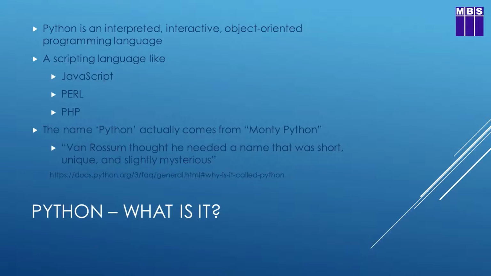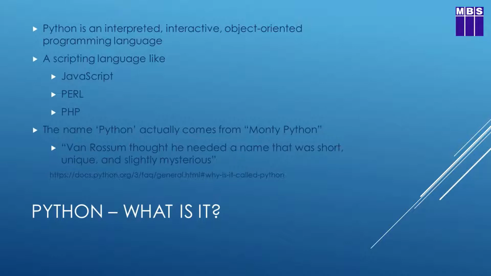So what is Python? Well, Python is an interpreted, interactive, object-oriented programming language. It's a scripting language a bit like JavaScript, Perl, PHP, and some others. And it's a scripting language in that there is no compile step. Once you start up the interpreter, you can begin entering Python commands and have immediate results through the interpreter. You don't need to compile a program to run it.